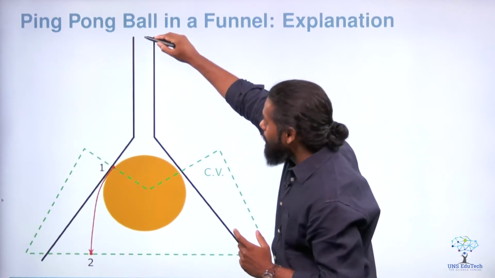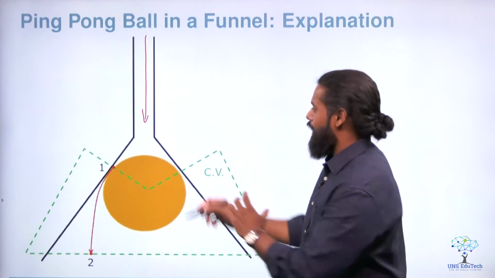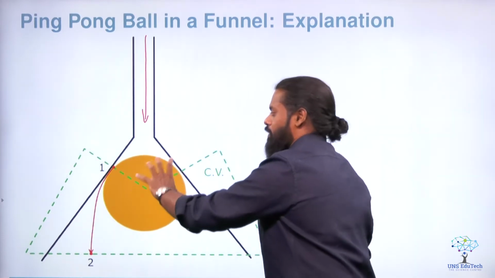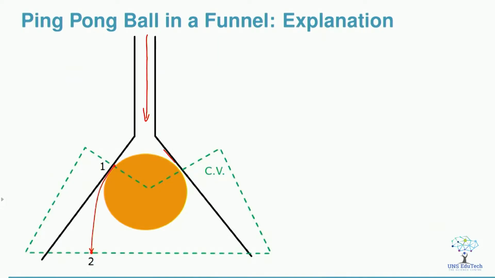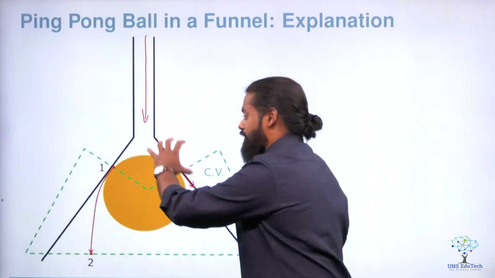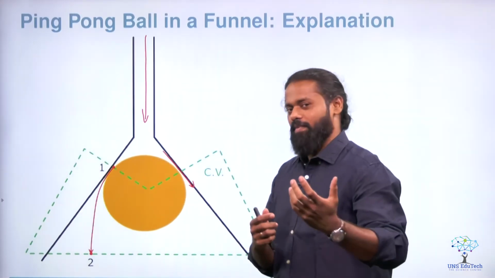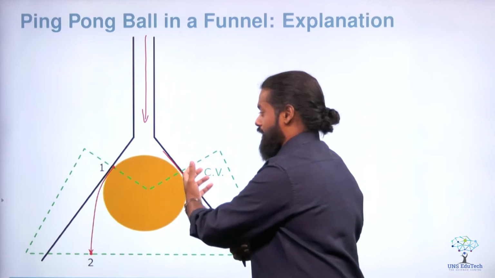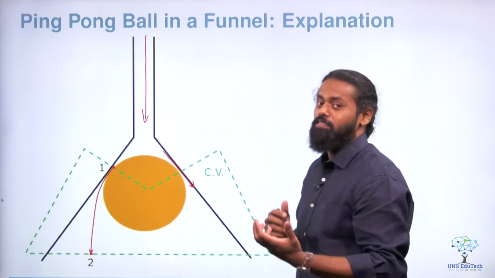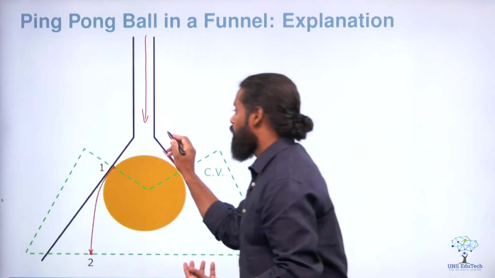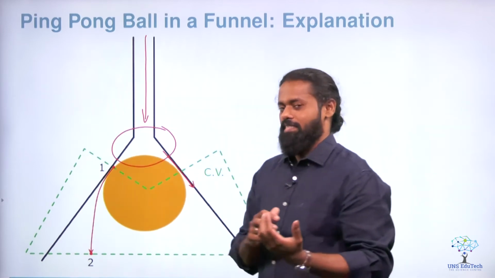Here you are blowing air into the system, and when the air comes to this portion, you can see that the ball is blocking the passage. As a result, the velocity in this region will increase based on continuity principle. Here, when the velocity increases, the total kinetic energy is increasing. When total kinetic energy increases, the total pressure energy should go down based on the conservation of energy principle. So a low pressure is created in that region.